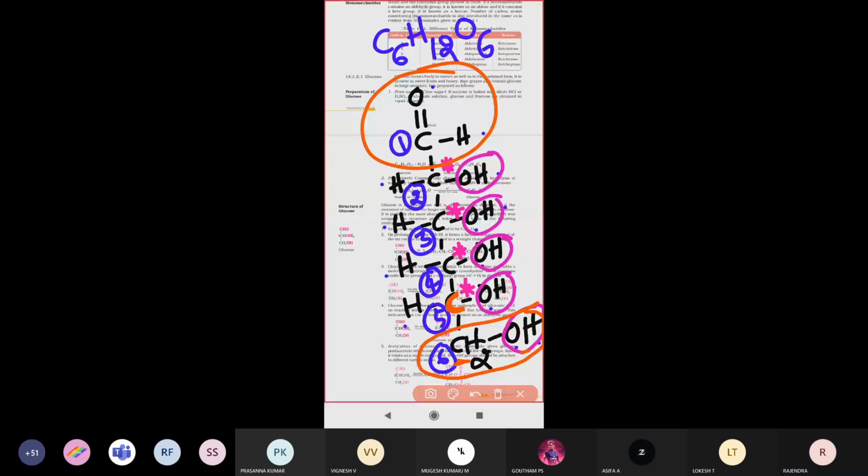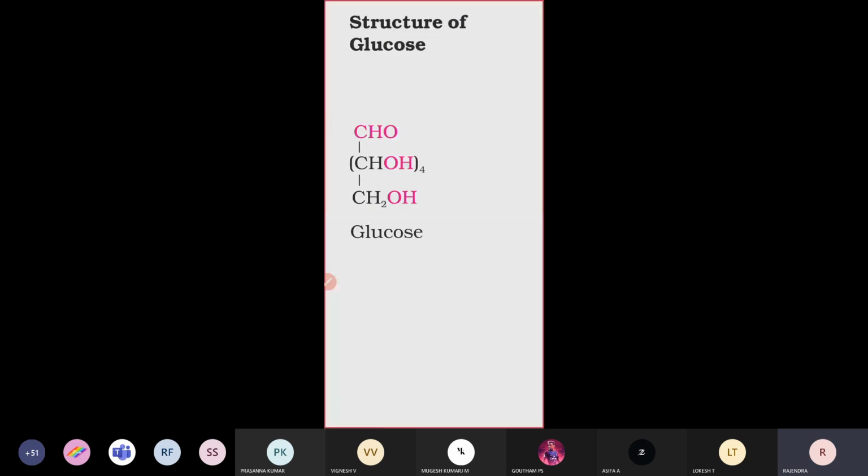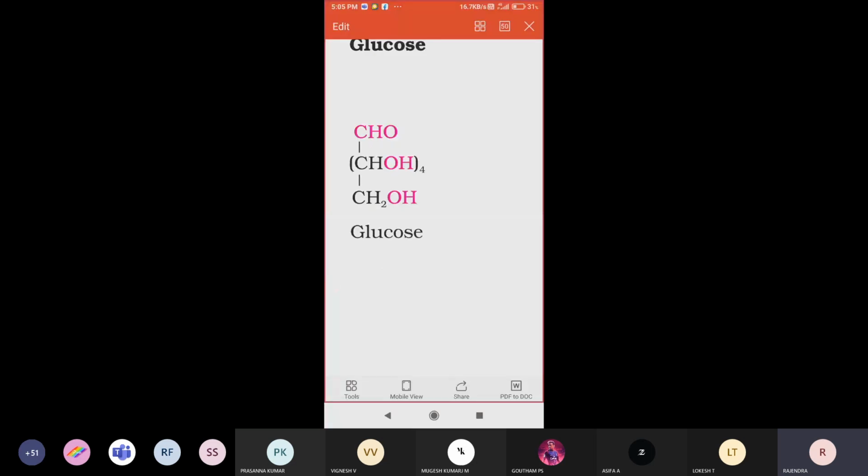All of you just look at the structures here. Structure of glucose: simply, we can write it in this manner also. This is also called a glucose structure. Simply, OH is represented 4 times. We can expand it like that also, OH, OH, OH, with 4 carbon atoms written there. We can expand like that, or write shortcut like this also, for the glucose structure.